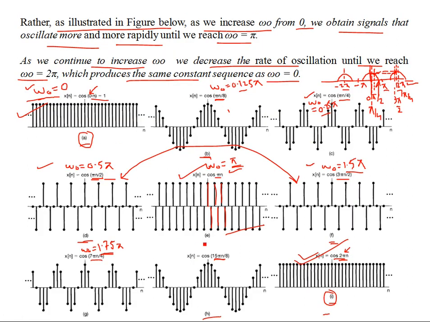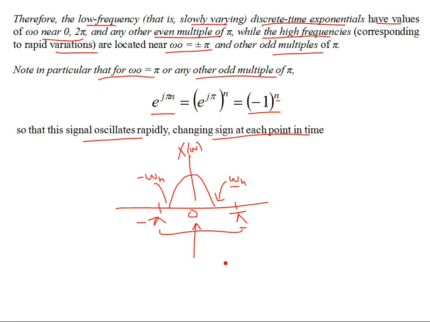This is what's happening over here. This is the most rapid sign change as compared to any other figure in this depiction. So pi is the highest frequency, while 0 or 2 pi, the frequencies around 0 and 2 pi, are the lowest frequencies.